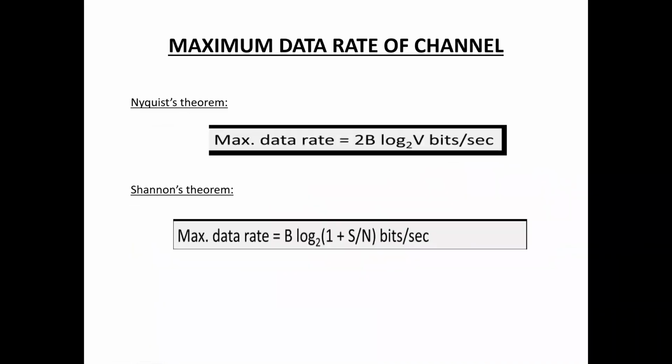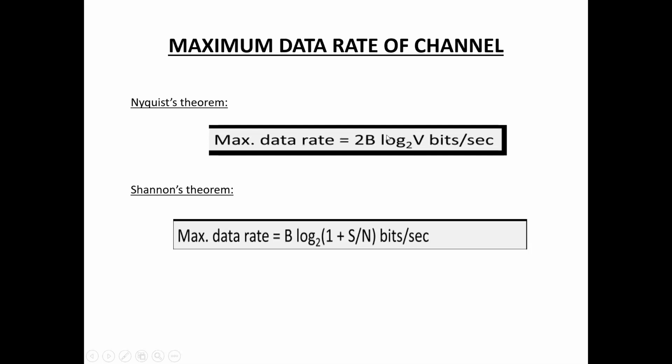Next one is the maximum data rate of a channel. To find the maximum data rate of a channel, we use two theorems: Nyquist theorem and Shannon's theorem. By Nyquist theorem, the maximum data rate equals 2B log base 2 V bits per second. By Shannon's theorem, the maximum data rate equals B log base 2 of (1 plus S/N) bits per second.